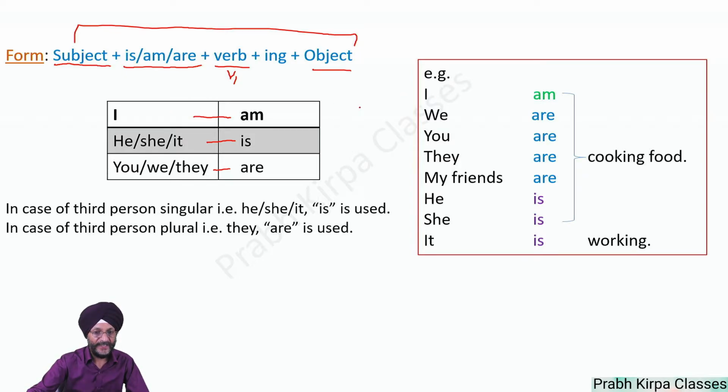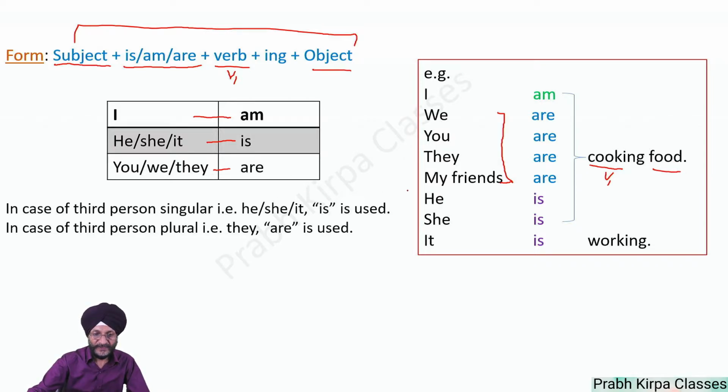These are some examples on the same pattern. As already told, I am cooking. Cook is the verb in the first form, the basic form. Then ing has been added and it is the object. In the same way, when the subject is we, you, or they, or the persons are more than one, we are using are. We are, you are, they are, my friends are, and the rest of the sentence will remain the same, cooking food.